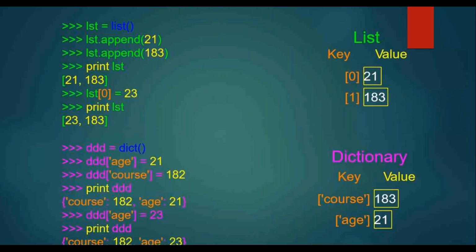See, list is equal to list, list dot append. Then what I am saying is, what we are observing is dictionary key value pairs. Keys are like age, course. Values are the representations, course 183, age 21. Right?